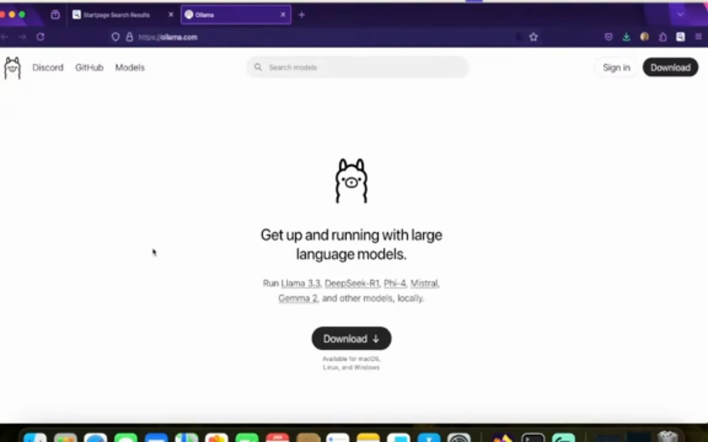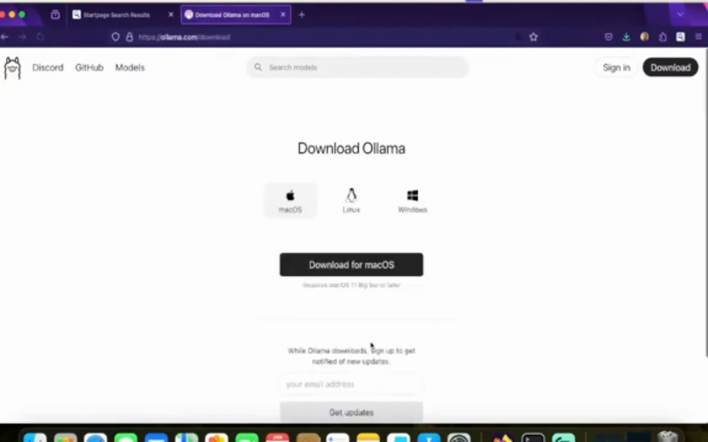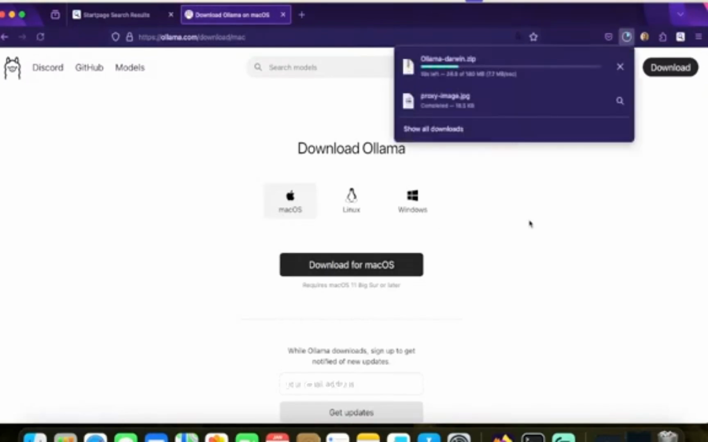Now, this Ollama is used to run large language models, Llama 3.2, 3.3, or DeepSeek or other models. Just click on download. Now here you have to choose the platform, the operating system that you are working on. So I have Mac, so I will download Ollama for my Mac OS. Now this Ollama comes in a zip archive. I'll wait for it to download.